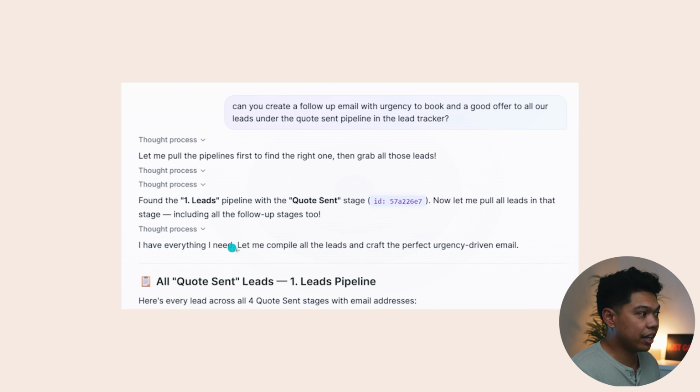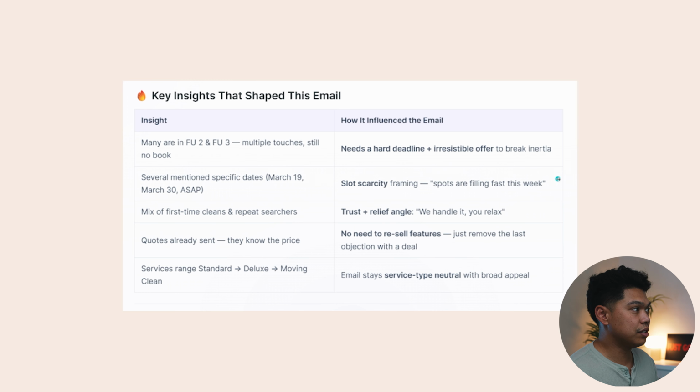And then it says this, I have everything I need. Let me compile all the leads and craft the perfect urgency-driven email. And then it does that. It grabs the leads. Here's every lead across all 4 quote sent stages with email address. So it gives all the information, all the leads, and then it writes an email. And then it gives us key insight on why this specific email works. Hey, many are in the follow-up 2, follow-up 3, so we have different follow-up pipelines. If you guys haven't seen, I have a full pipeline specifically for cleaning businesses. I can link that below if you guys want to see it. It's like my full breakdown with Go High Level.